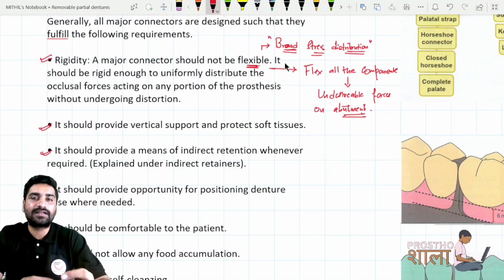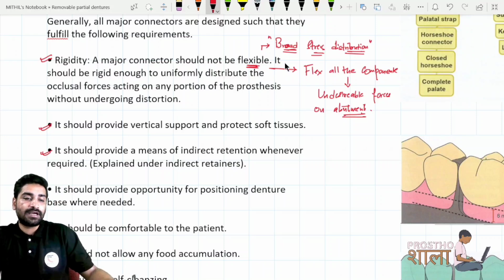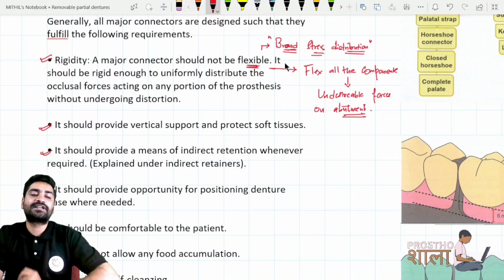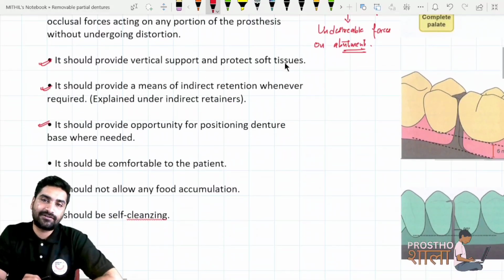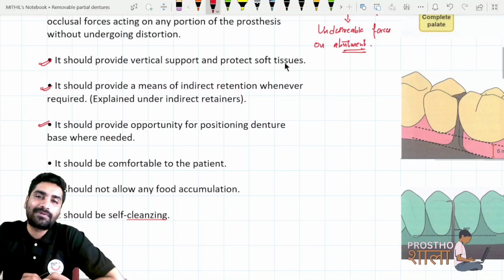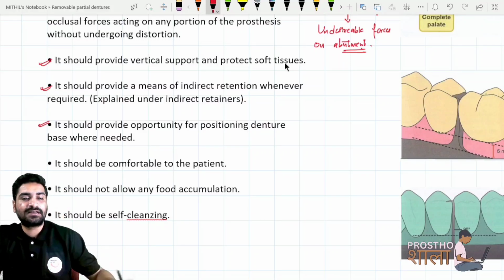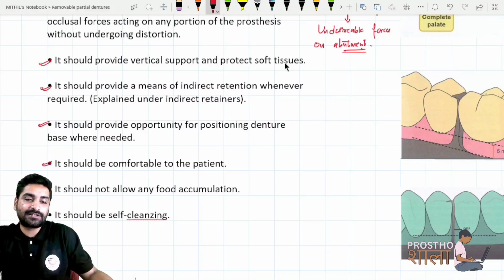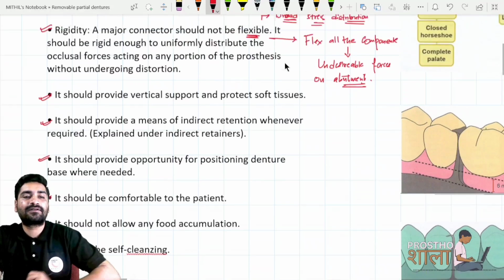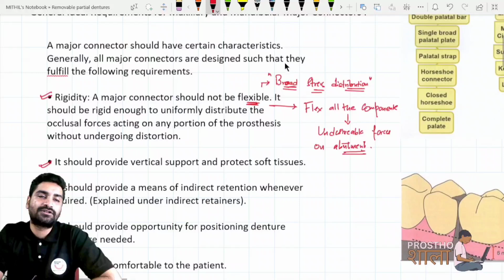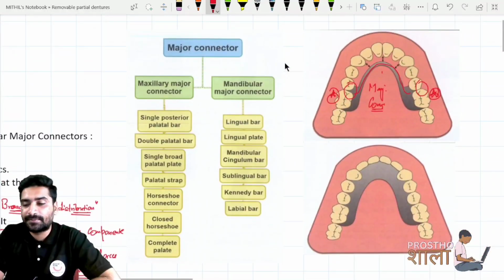But right now, as of now, the major connector should also have an indirect retainer attached to it. Okay, it should provide opportunity for positioning the denture base where needed. Okay, so there should be no compromise in placing the denture base. It should be comfortable to the patient, it should not allow any food accumulation, and it should be self cleansing. Okay, so all these requirements should be present.